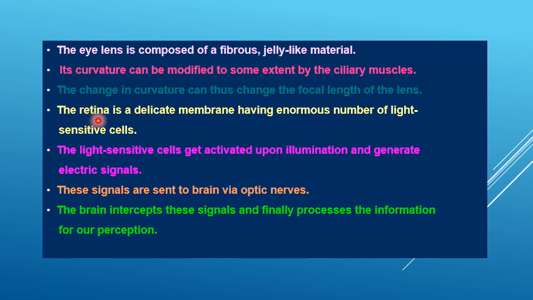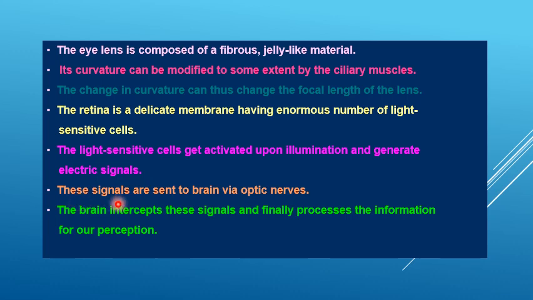The retina is a delicate membrane having an enormous number of light-sensitive cells. The light-sensitive cells get activated upon illumination and generate electric signals.